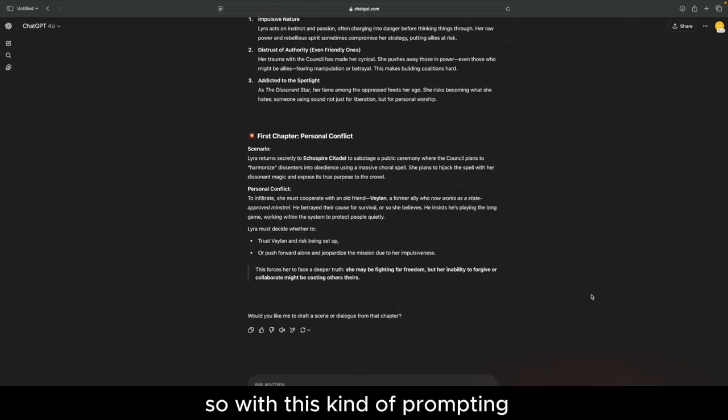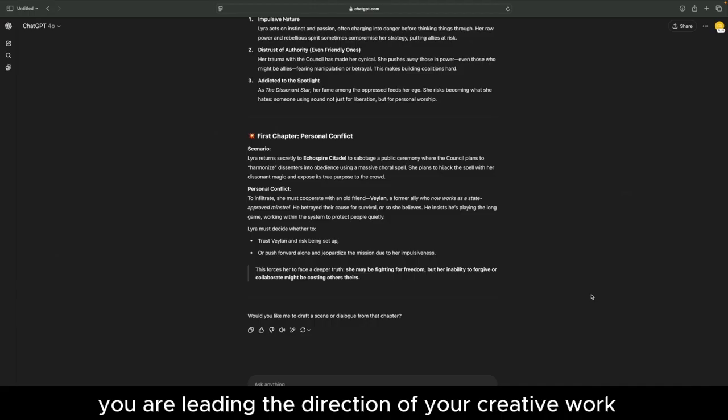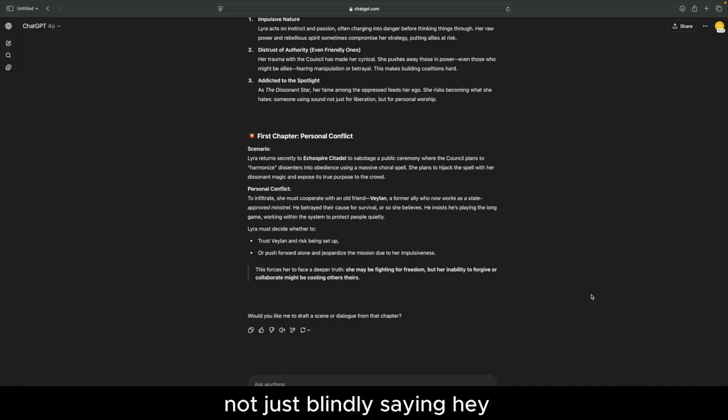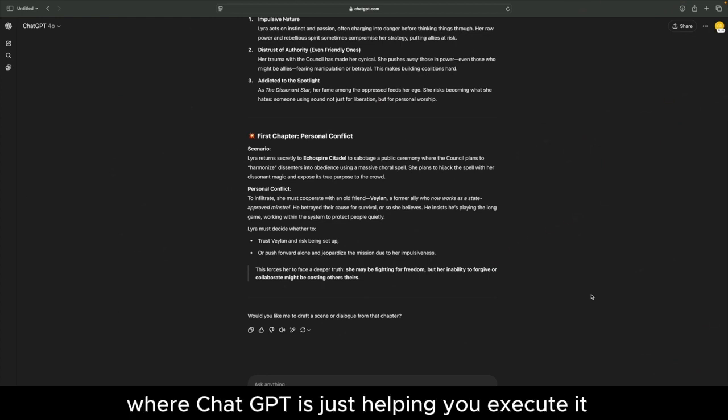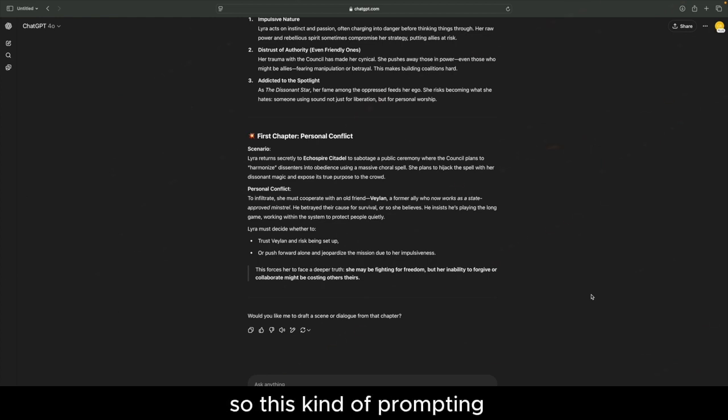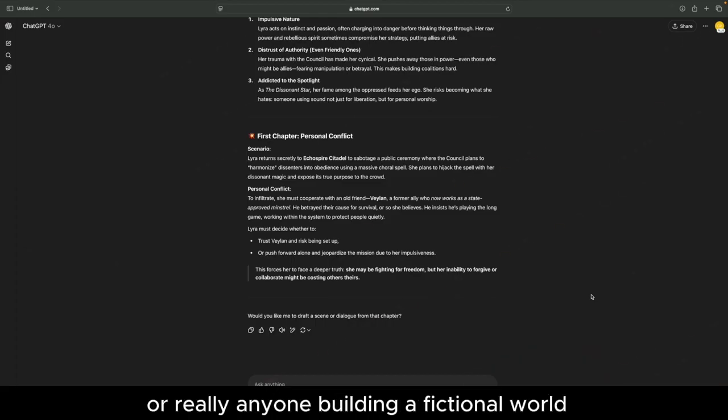So with this kind of prompting, you are leading the direction of your creative work, not just blindly saying, hey, give me a whack story. You are actually putting in a lot of your own ideas where ChatGPT is just helping you execute it. So this kind of prompting is especially useful for writers, game designers, or really anyone building a fictional world.